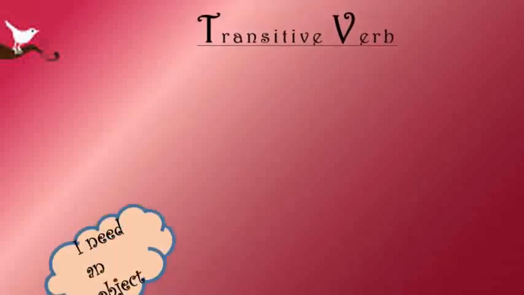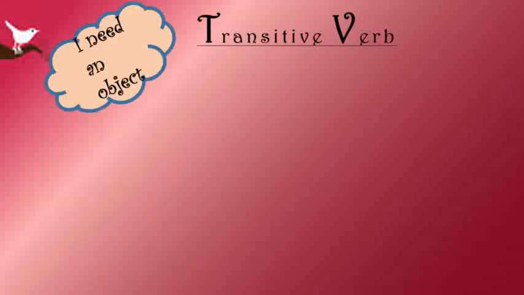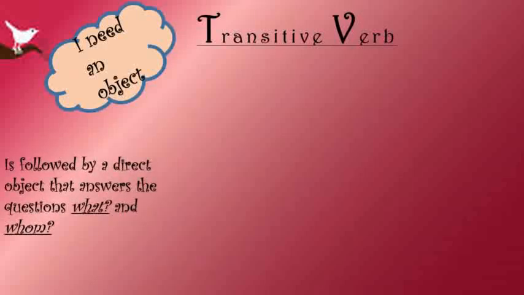You know, children, what a transitive verb says? The transitive verb says, I need an object. Yes, a transitive verb is followed by a direct object that answers the questions what and whom. If you get the answers for what and whom, then the verb used in the sentence is a transitive verb.